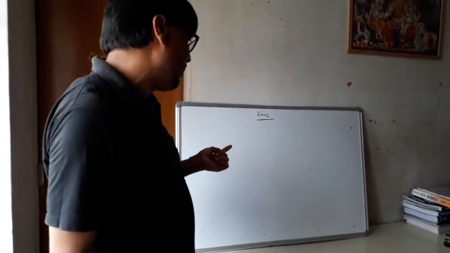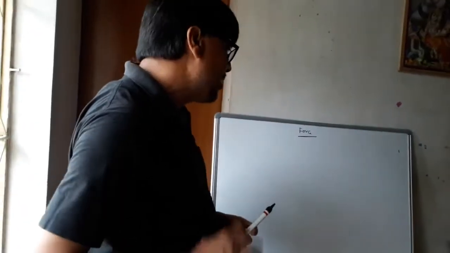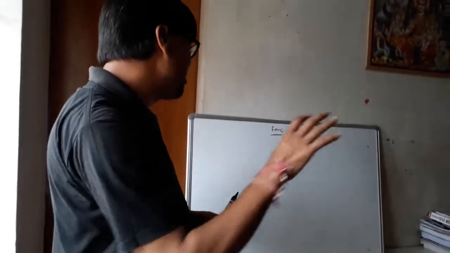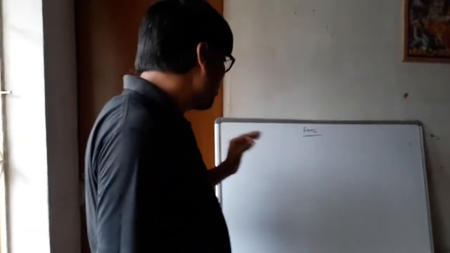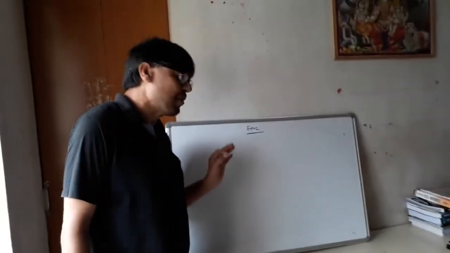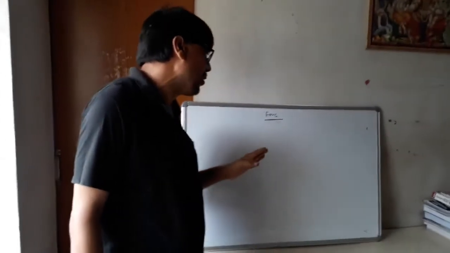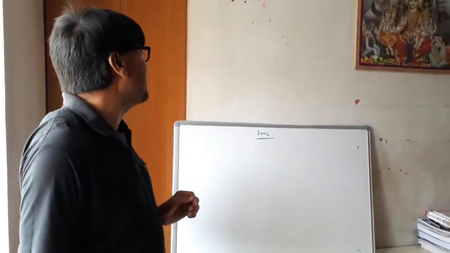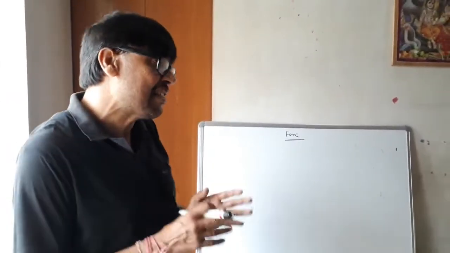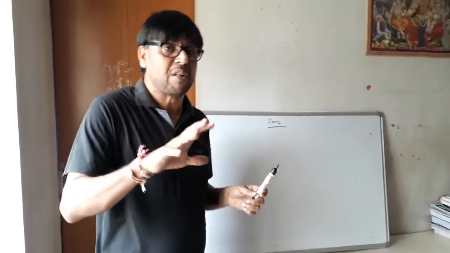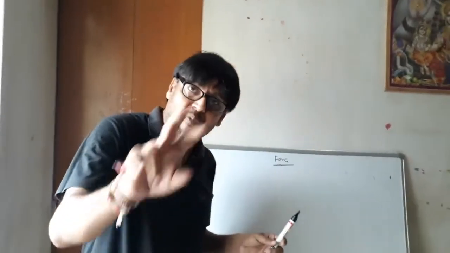For example, first of all, I am just discussing the first example, that a door is opened. How is it easy to open? When the distance from the hinge to the point of application of force is larger, then it is quite clearly known to you that it is easy to open the door. But when you are applying the force near the hinge, it will be too much difficult for you to open a door. Why? Because the distance between the point of application of force and the point of pivotation is very less. If the distance is less, the force needed will be much more, and it is very difficult to make the body rotate.